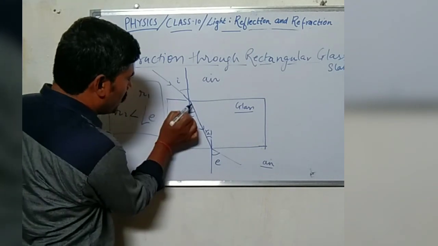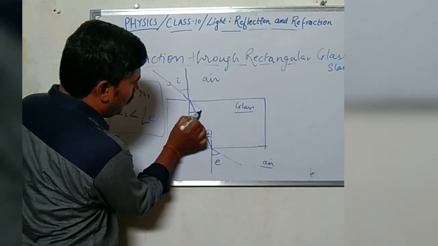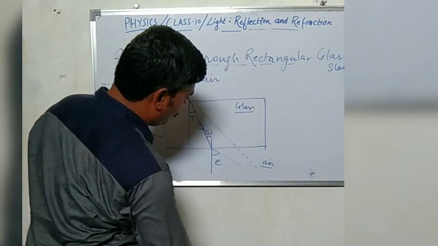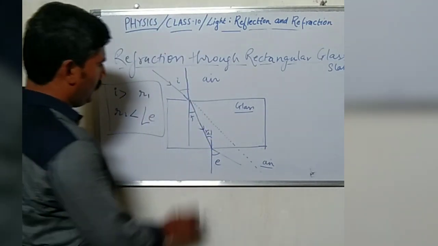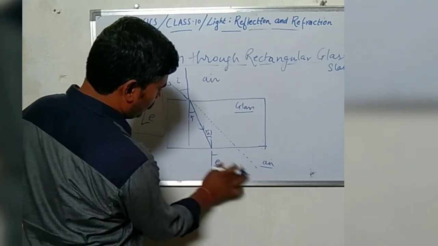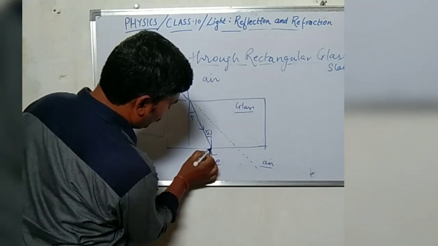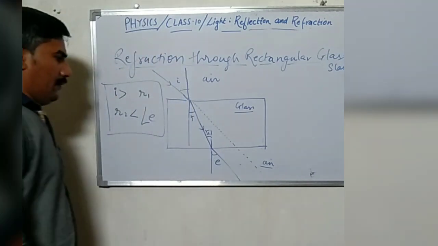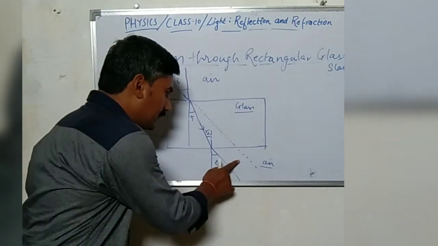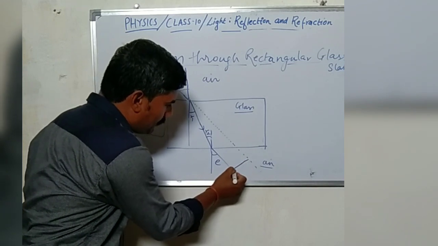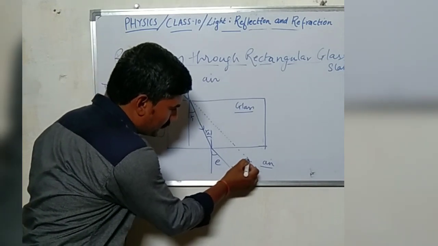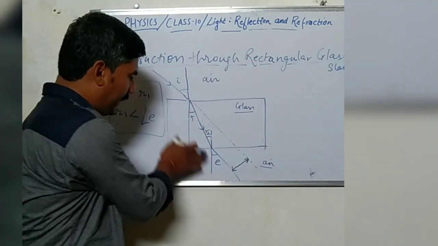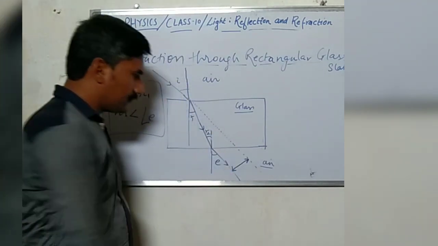Now if we extend the incident ray in its original direction, we will see that there is a gap between the original path of the incident ray and the emergent ray.